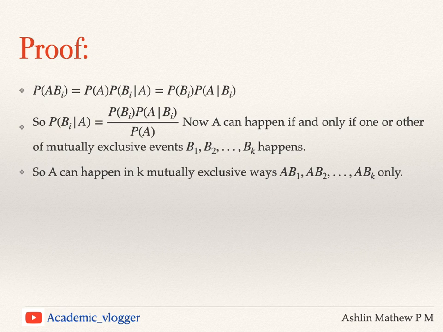Because in the previous section we discussed marginal probabilities. We need the probability of A, which is a marginal probability. So A can happen in k mutually exclusive ways, where A B1, A B2, etc., A Bk.